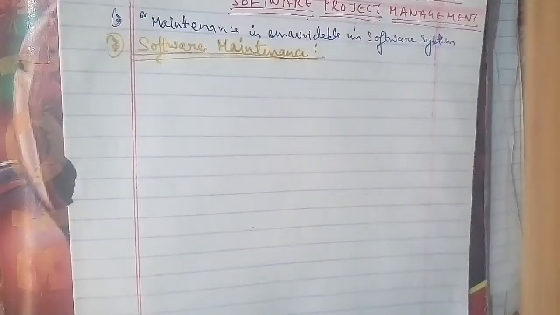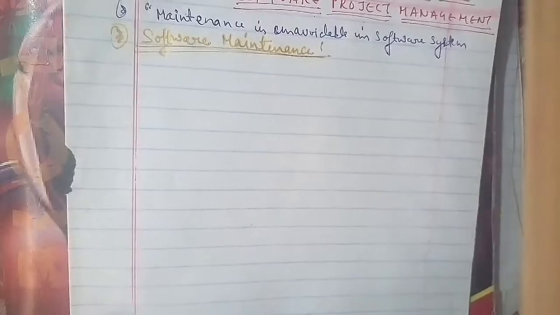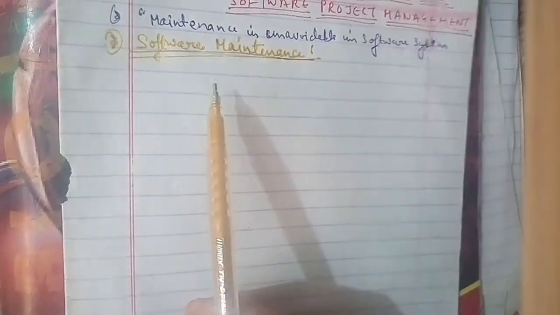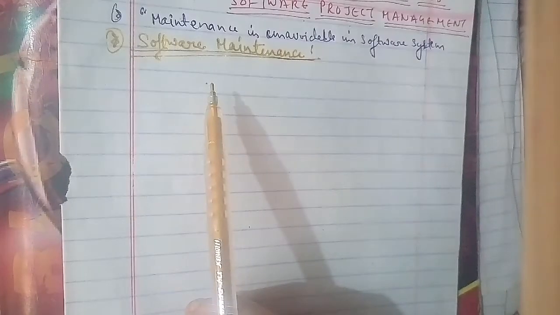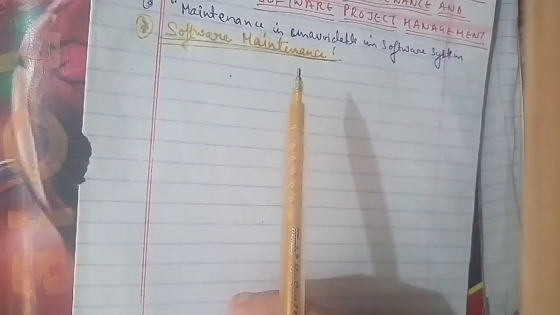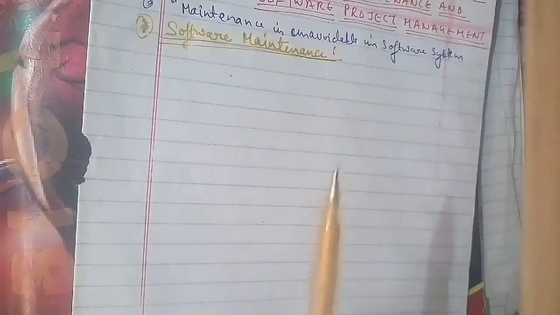Software maintenance is an activity in which a program is modified after it has been put into use, and in this process the change is implemented either by modifying the system's architecture or by adding new components to the system.